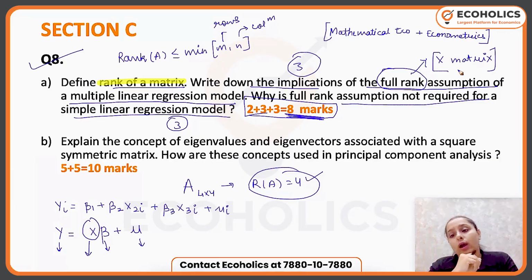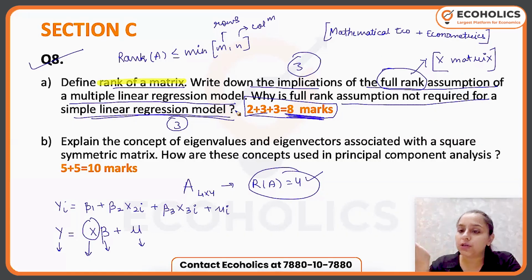So that is why you require the full rank assumption. You also require X to be full rank because you need to solve the model and get the value of beta. If X is not full rank, if there is linear dependency, I will not be able to find unique values for beta. So you just have to remember the features of rank and full rank, and bring them here towards econometrics and match where they are matching. That's the technique only.